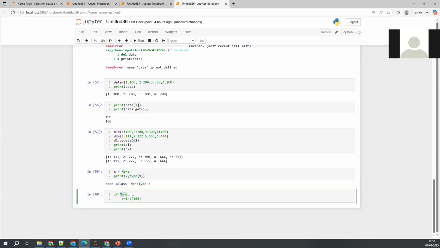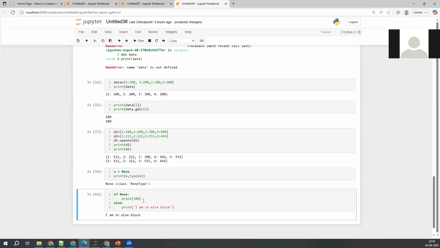Okay, else. If you want, I can write the else block as well. So else print, simply you can write within single quotes, I am in else block. You can write anything, you can write your name also. If I try to execute this one, it is going directly to the else block, right?